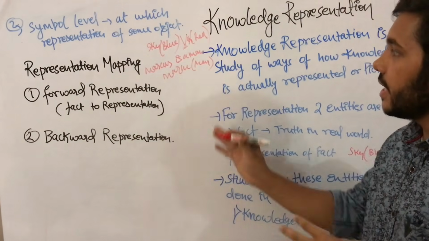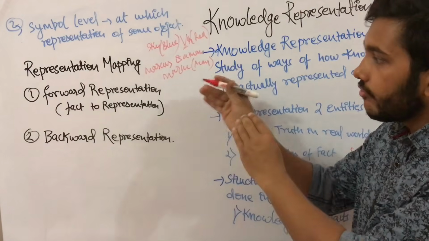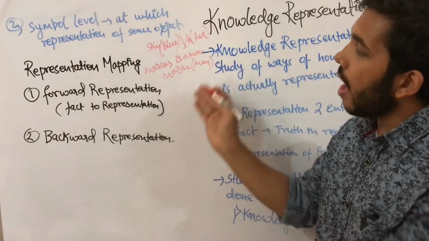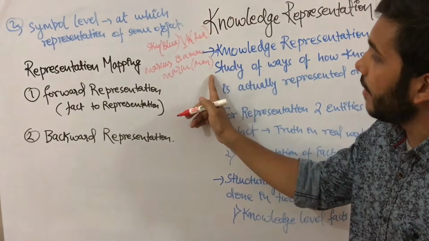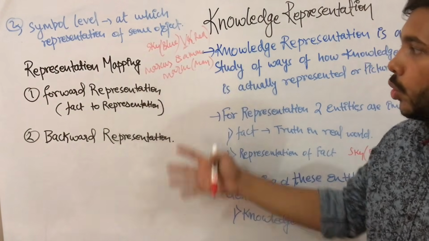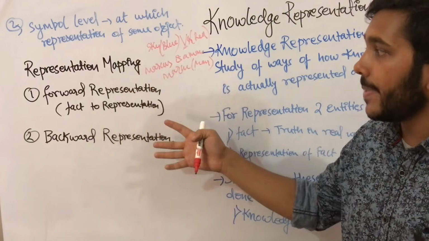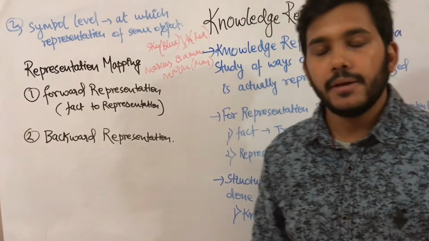In backward representation you do the opposite. Suppose you are given a representation, and from that representation you now get a fact. Like if you get Marcus, man, then you will say Marcus is a man. So there are two parts of representation mapping: forward representation mapping and backward representation mapping.